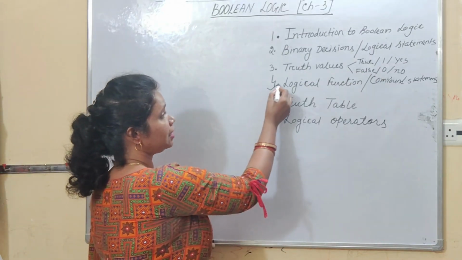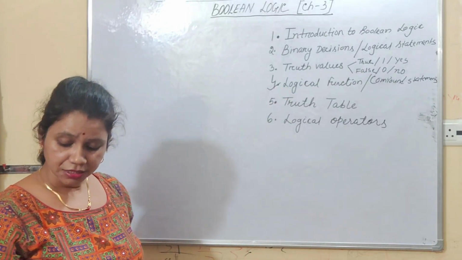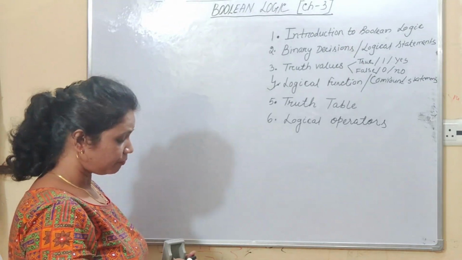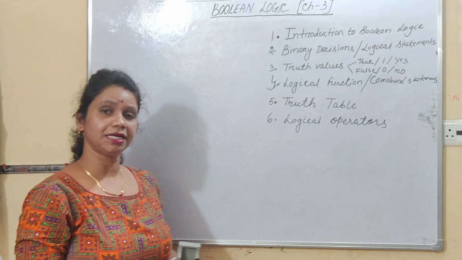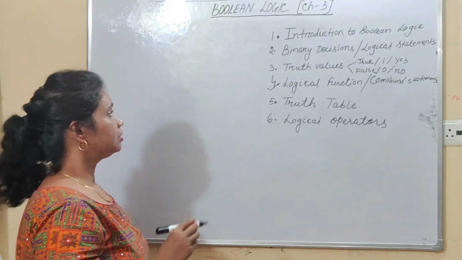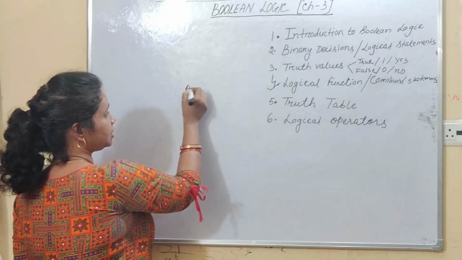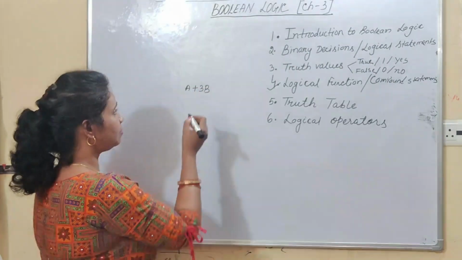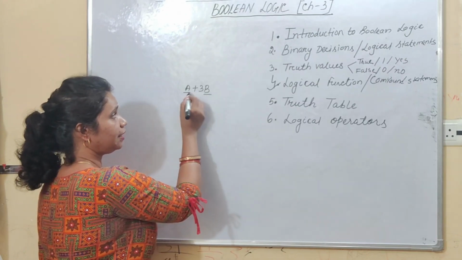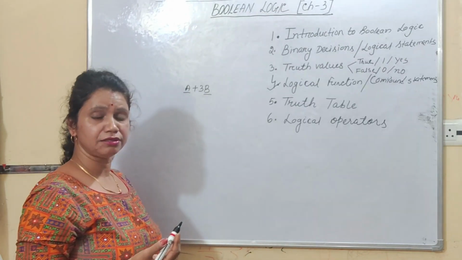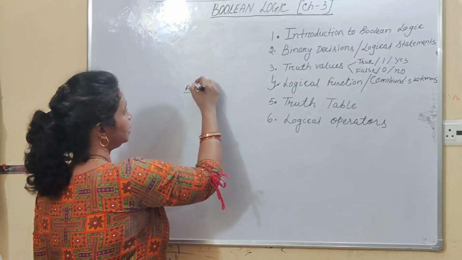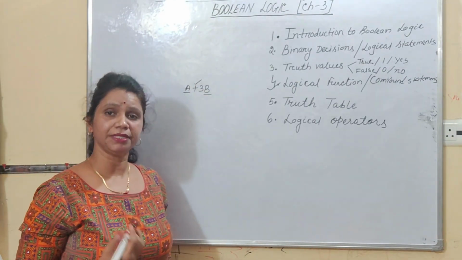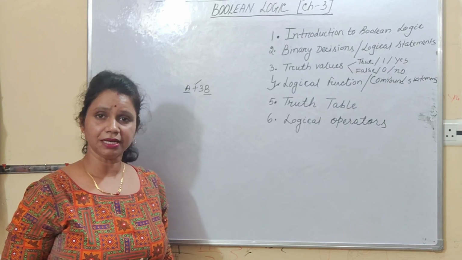Next point is logical function or compound statements. Here students, what is the meaning of compound statements? Before that I want to discuss mathematical statements, right students? You already know that mathematical statements are, suppose, a plus 3b. This is one example of a mathematical statement. Here I have used some variables, a and b, these are two variables known as mathematical variables. Similarly, plus is known as a mathematical operator, right students? So a mathematical statement is the combination of mathematical variables and mathematical operators.